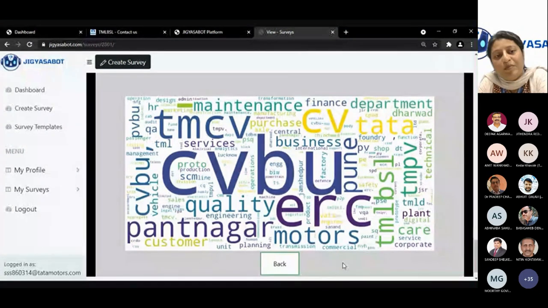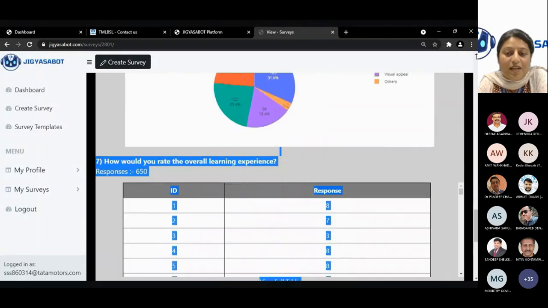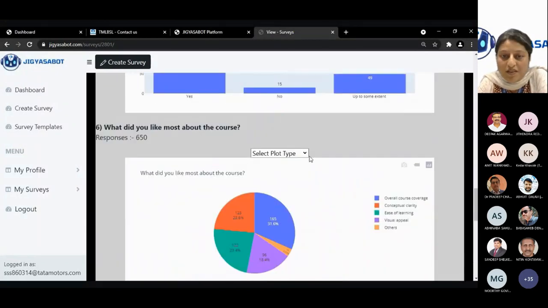That is where the NLP part comes into the survey bot. The word cloud is created basis the responses, the majority of responses received. It actually reads through the responses and filters out what words are meaningful for the survey. So I know my majority responses have been from CV View and ARC and also from Panther.